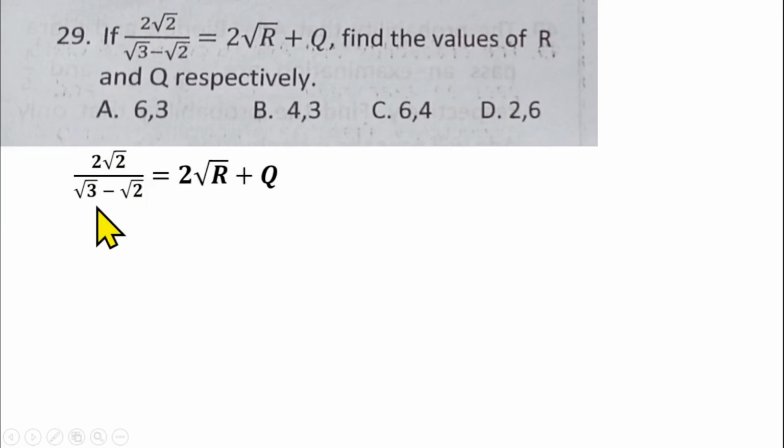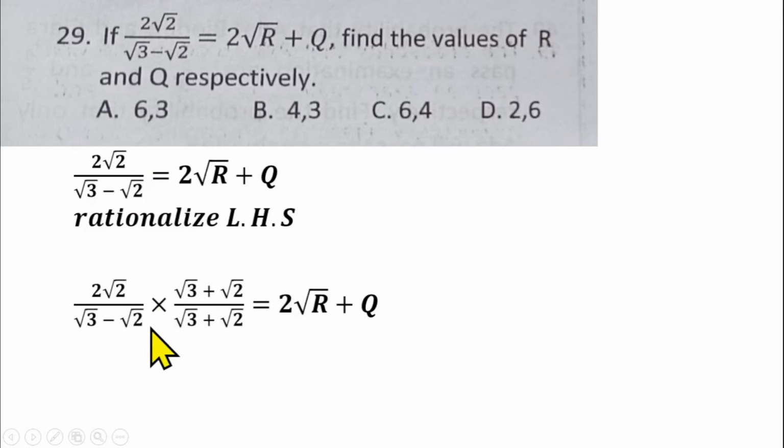What's the conjugate of √3 minus √2? The conjugate of √3 minus √2 is √3 plus √2, and that will multiply up and down. So that means I should have 2√2 over √3 minus √2 times √3 plus √2 over √3 plus √2. From there, what can we do? The numerator multiplies the numerator and the denominator multiplies the denominator, although the denominator is a difference of two squares. So from there, what can we do?